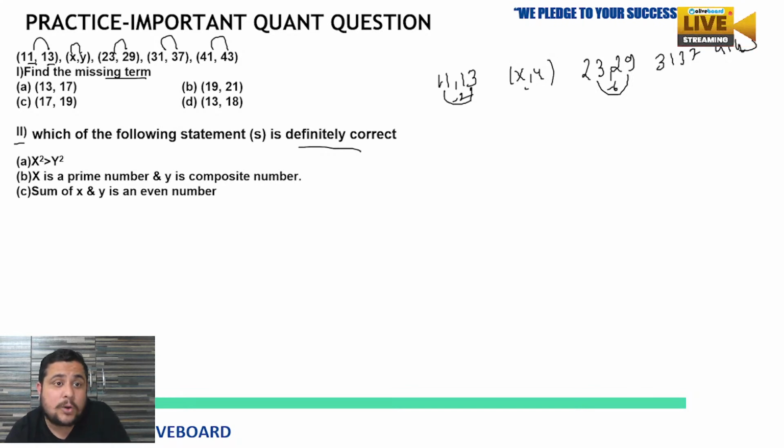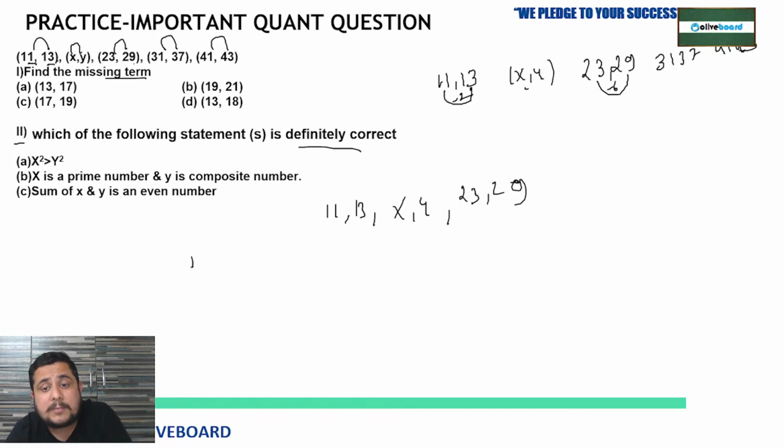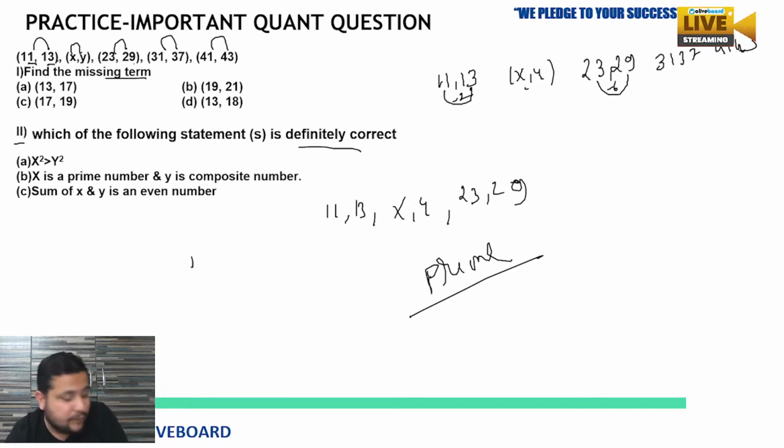But if you see all the numbers carefully, 11, 13, then x, y, then 23, 29, all these numbers are prime numbers. Prime numbers are numbers having exactly two factors, 1 and the number itself.